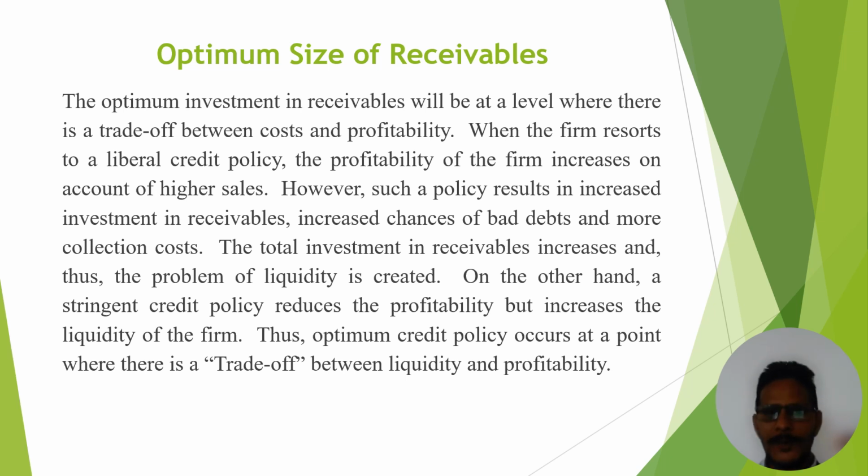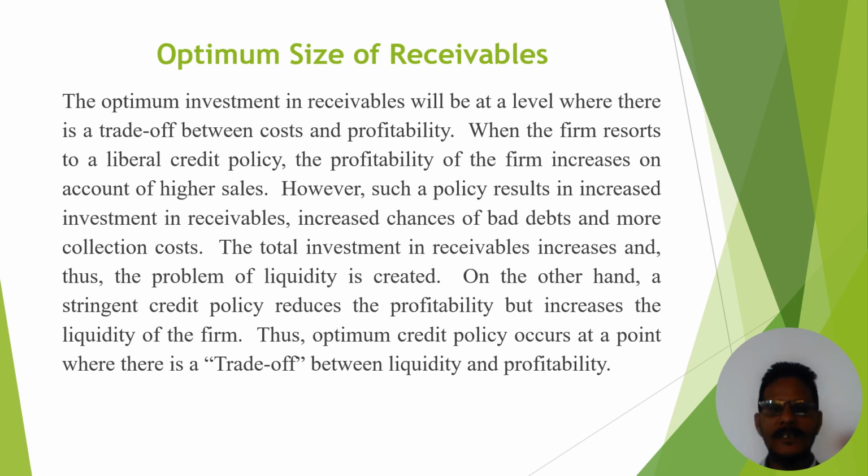So the total investment in receivable increases, thus the problem of liquidity is created. On the other hand, a standard credit policy reduces the profitability but increases the liquidity of the firm.